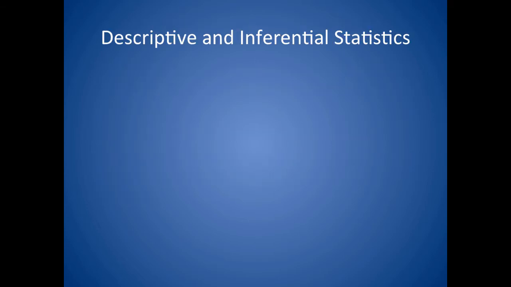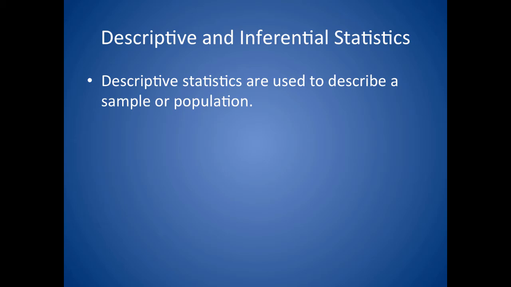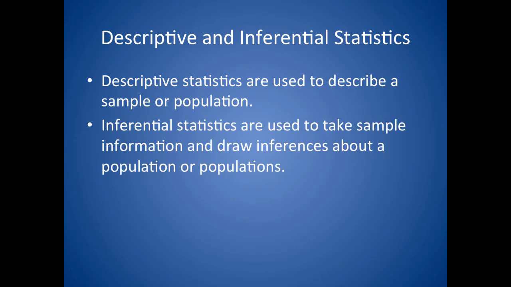The world of statistics is often divided early on into two arenas. The first is descriptive, and descriptive statistics are used to describe a sample or a population. Mean, median, mode, all measures of central tendency and variability can be used descriptively for both samples or populations. When we only have information from a sample or samples and we want to draw inferences about what is going on at the population level, we're using inferential statistics. So inferential statistics are used to take a sample or samples and draw inferences about how a population or populations look.